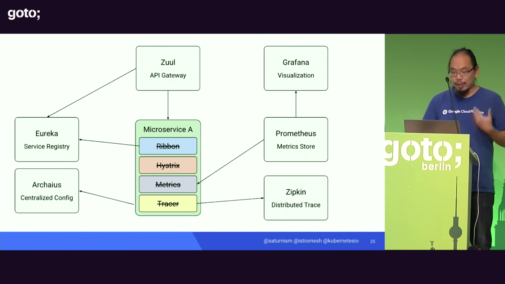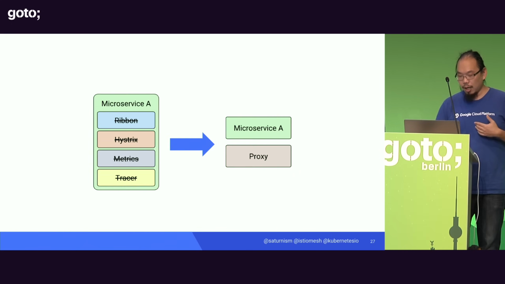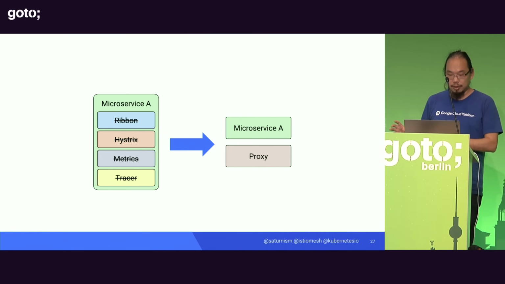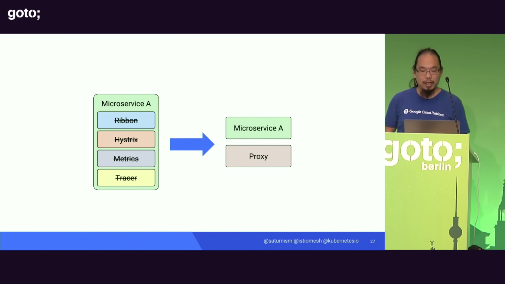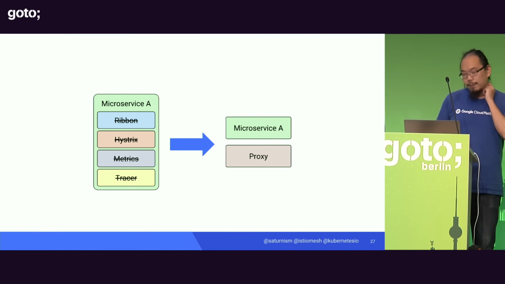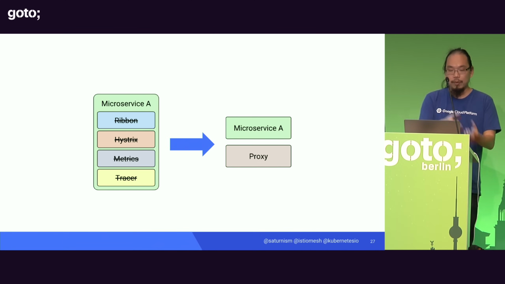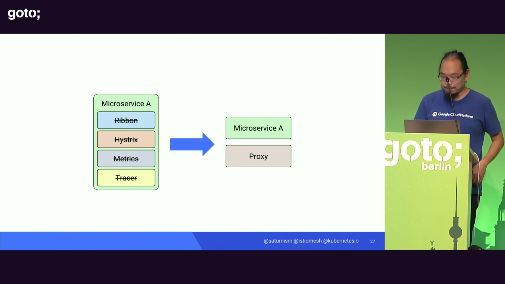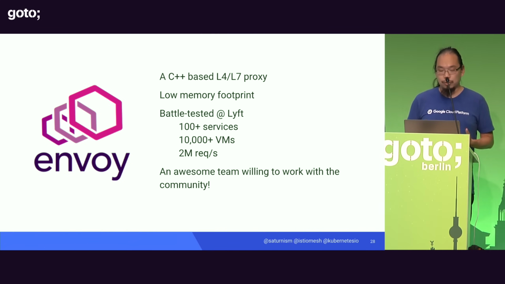Number one is that rather than having client-side libraries that you include in your application, we push all of this logic into a dedicated proxy that's specific to your service. So all of these circuit breaking rules, the client-side load balancers, potentially the ability to push traces to your tracers, all of this logic can be pushed into a dedicated proxy. We take that away from your application client libraries, and we push it to a separate component called the proxy. And this proxy is based on a C++ proxy that was originally written by Lyft.